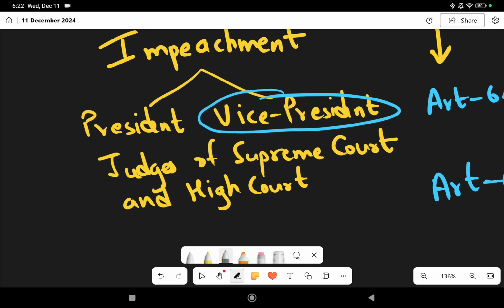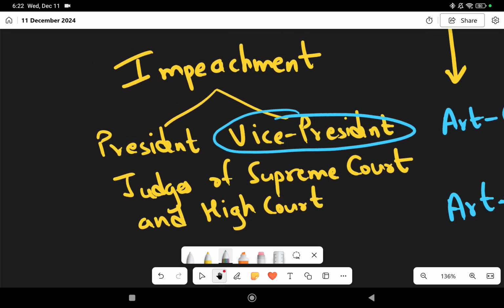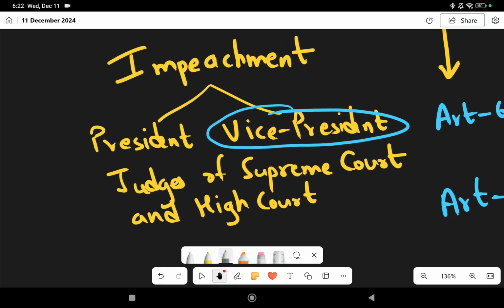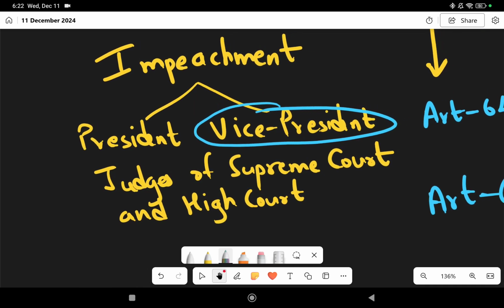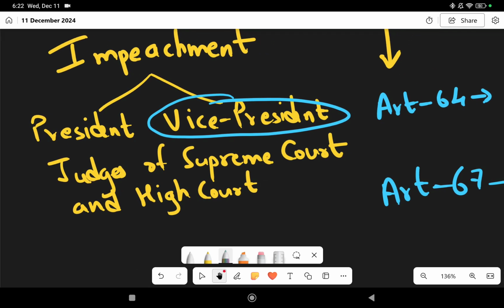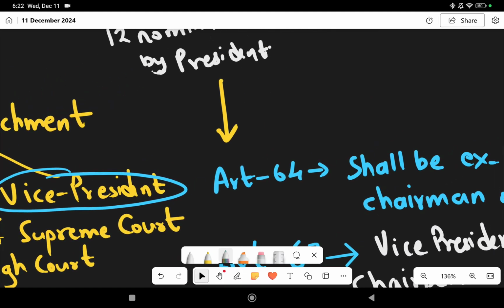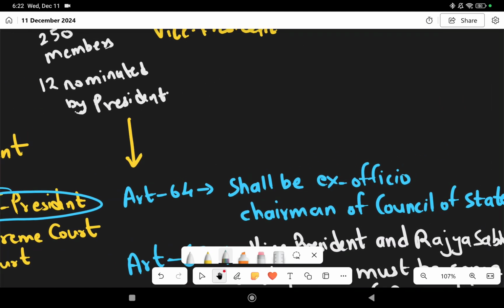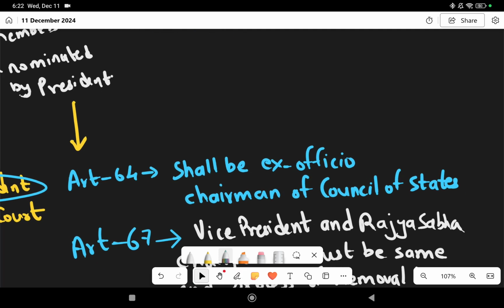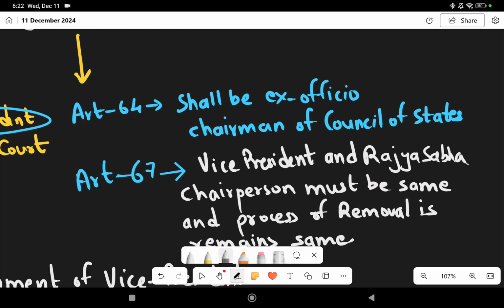Friends, we have two important leaders in the parliament, that is the president and vice president, and in order to remove them from office, we need to follow a procedure called impeachment. Now, in the Indian constitution, the impeachment process will be applied on people like the president, vice president, judges of the Supreme Court and High Court, and other officials, other executives like the election commissioner, etc. Today in this class, we are going to see what is the difference between the impeachment process of the president and the vice president.